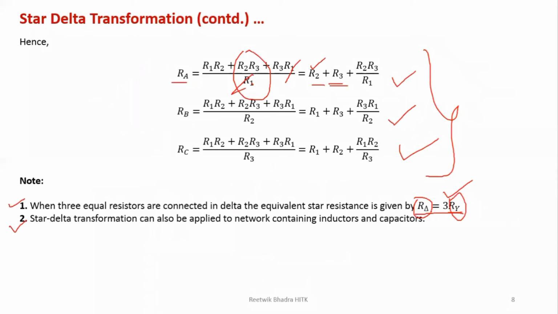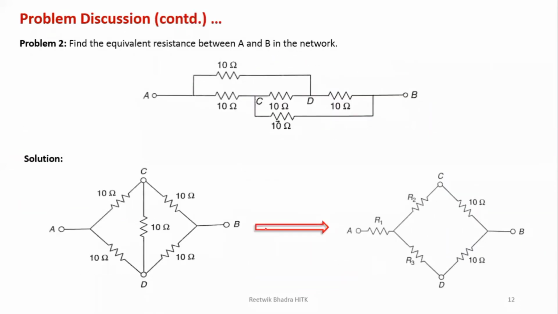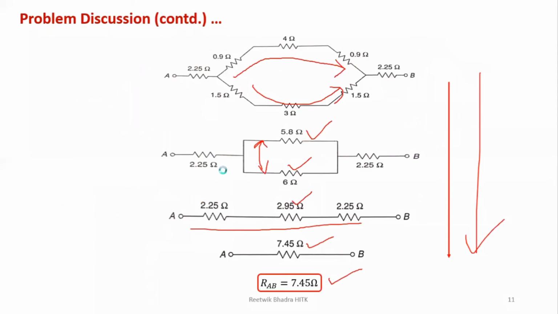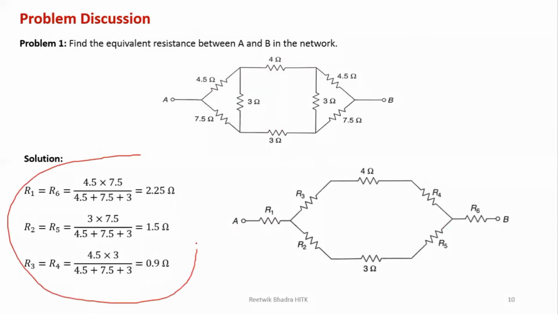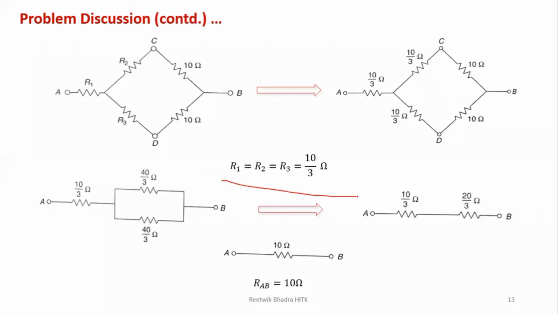So RY is R delta by 3. What is the delta value over here? 10. So 10 by 3 will be R1 equal to R2 equal to R3 is equal to 10 by 3. So I don't have to use such a big formula over here, the big delta into star formula, but delta into star by one single line. Please be careful what you are doing, because time is a factor. You can solve by that also, no problem. You will get 10 by 3. So why solve by that method?